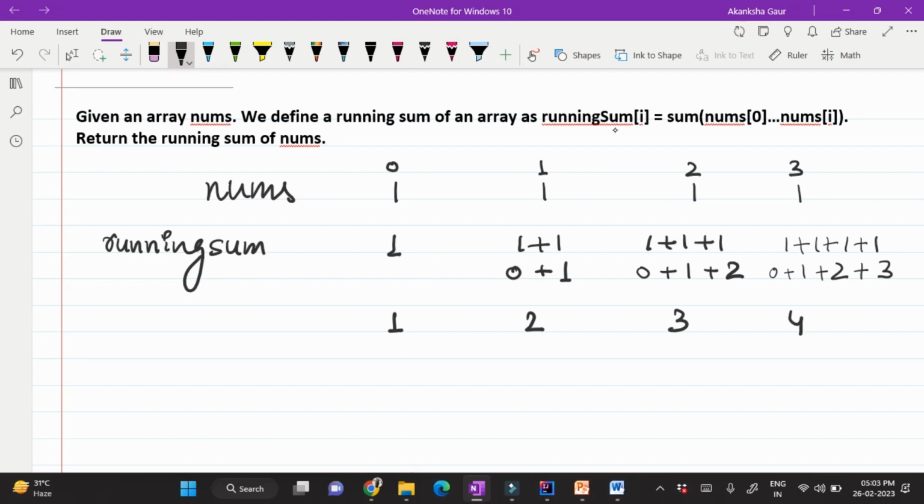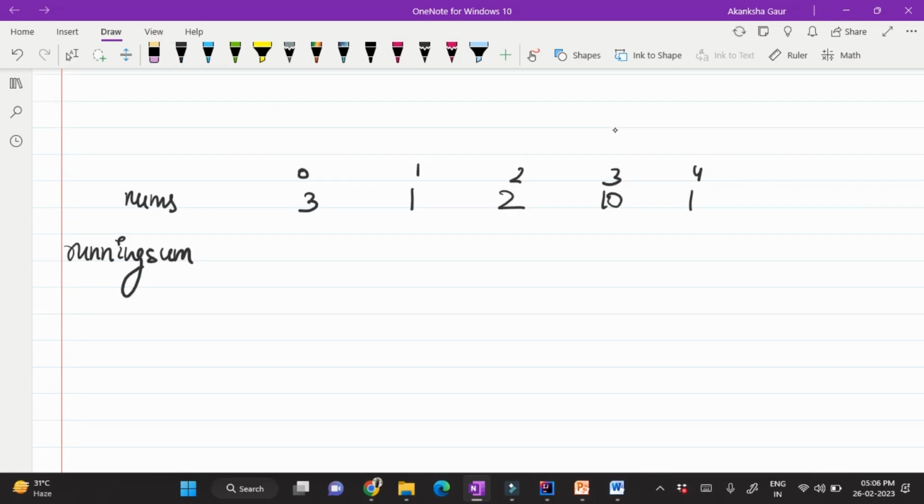So clearly you are able to see that at every point we have to preserve the sum of the previous condition. Now let's move on to the second example. Here the nums array contains elements 3, 1, 2, 10 and 1 again. Let's try to calculate the running sum. As we have found out with the observation, the running sum will contain the addition of the current element with all the previous elements. So at index 0, it is very clear that it is the first element and there is nothing before it. That is why the element here will be equal to the element in the nums array.